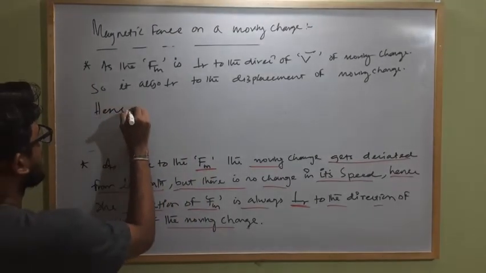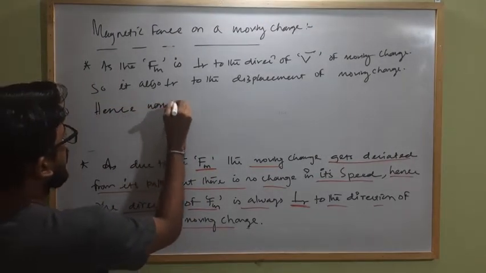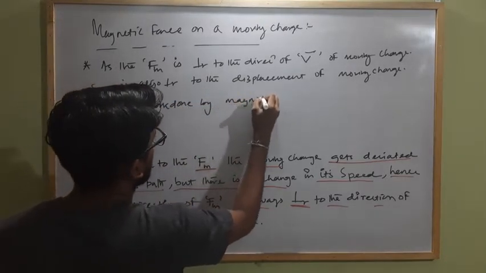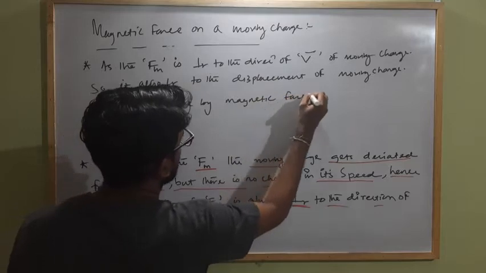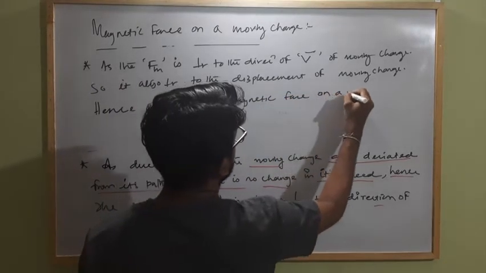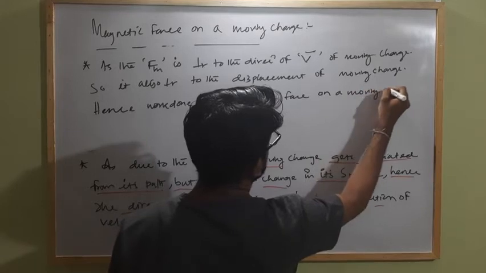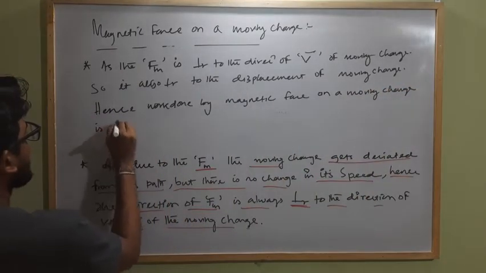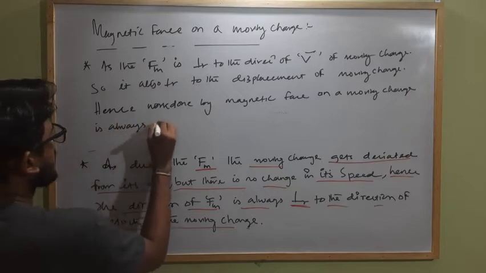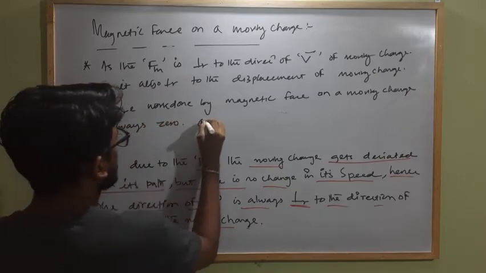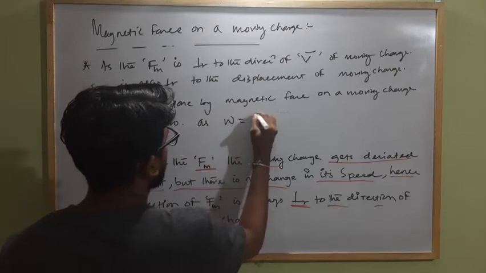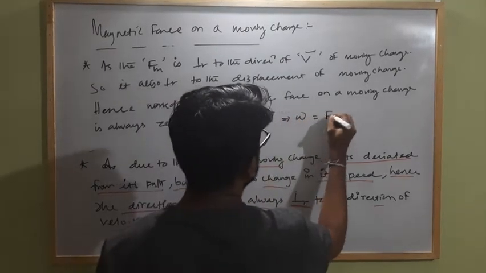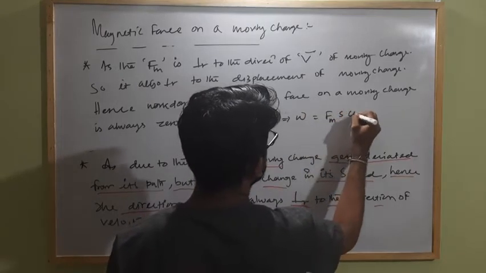Hence the work done by magnetic force on a moving charge is always zero, as we know work done equals F dot S. So this implies work done equals magnetic force F S cos theta.